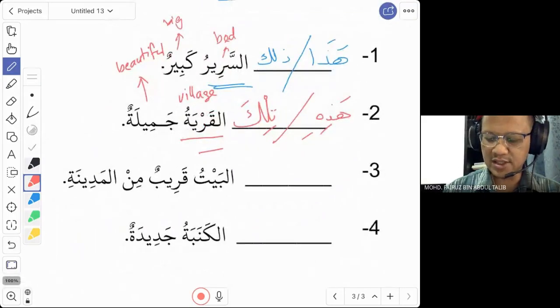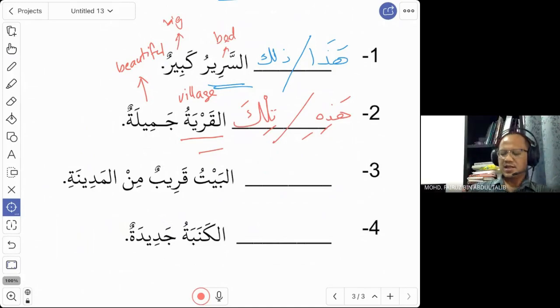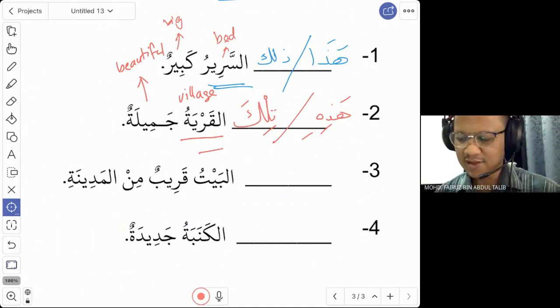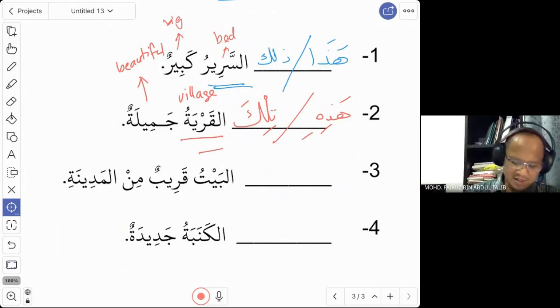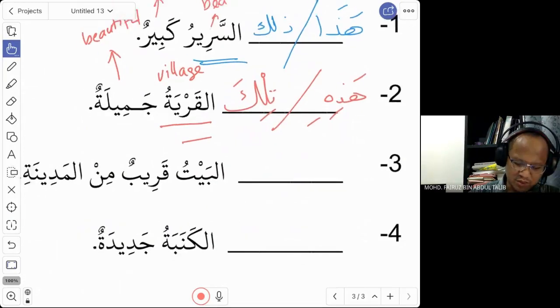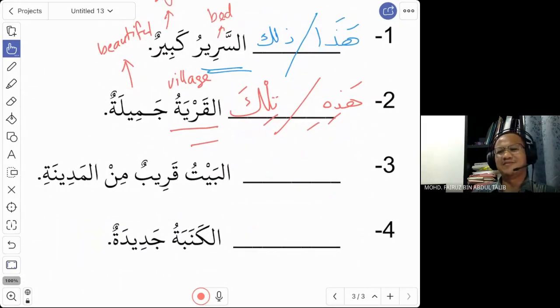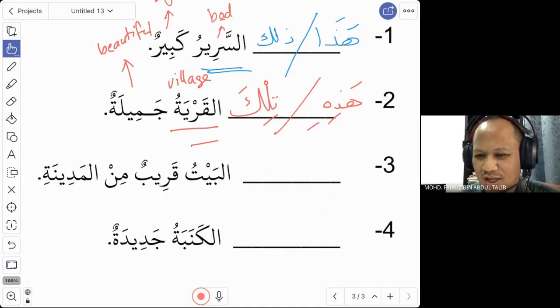The third word, is it hazihi or haza, zalika or tilka? You look at the word bait. What do you think? Is this a muzakkar or muannas word? You have a ta, but is that the ta for muannas?